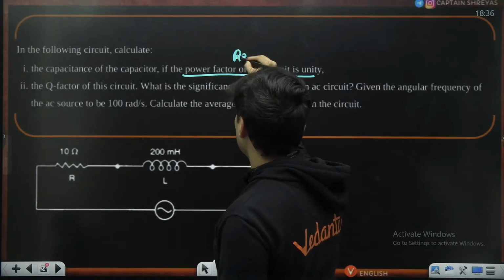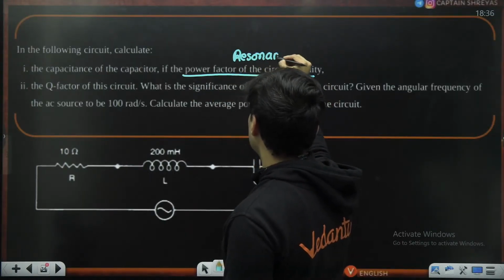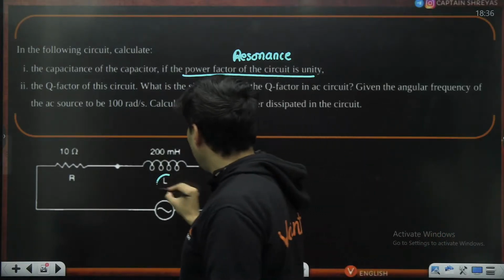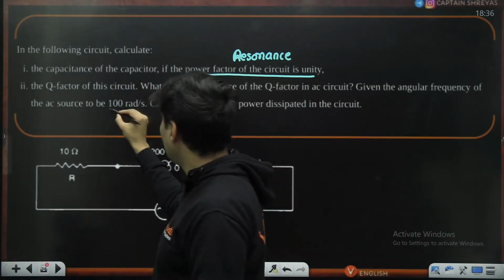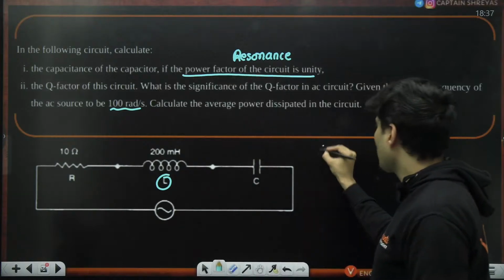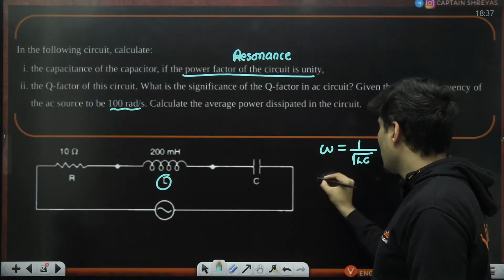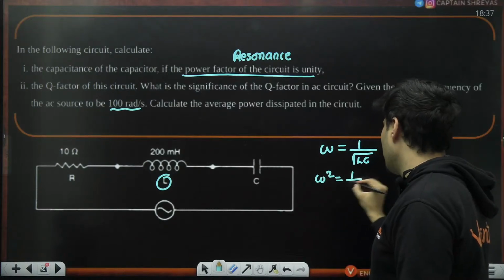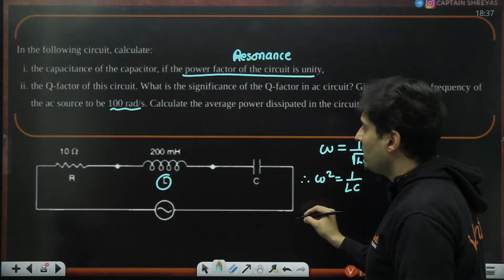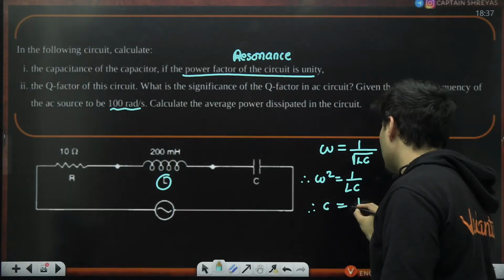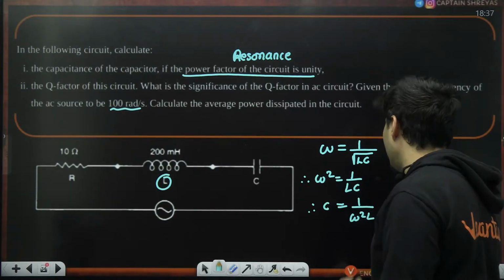It is resonating. Resonance is occurring. And if resonance is occurring, if I know L and if I know omega, my job is done. So omega is 1 over root LC. So omega square is 1 by LC, correct? And we have to find the capacitance. So capacitance is 1 by omega square L.